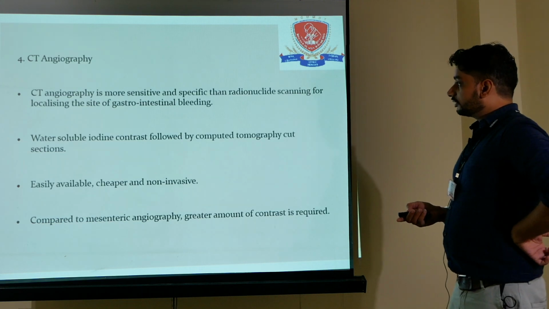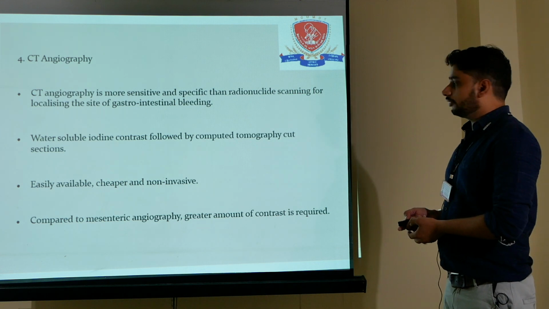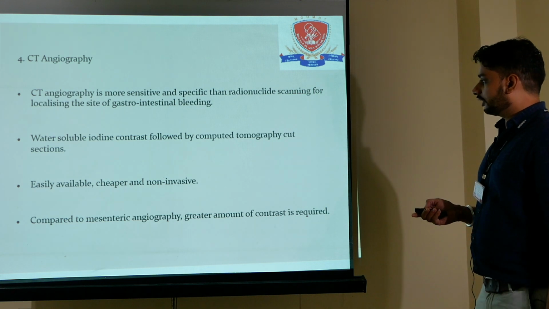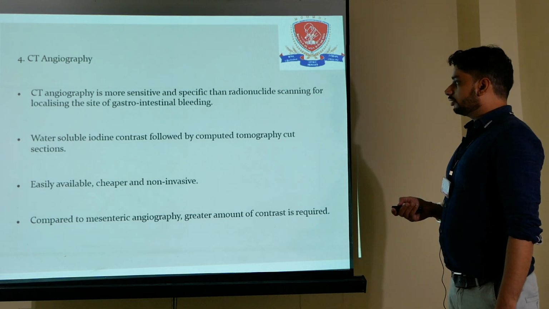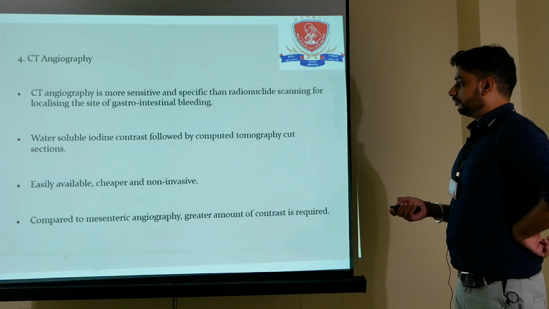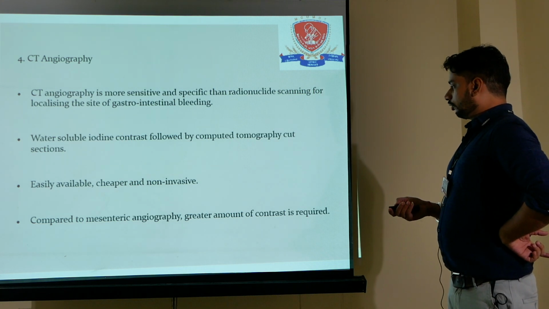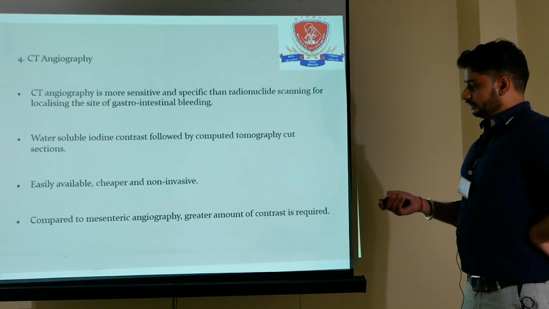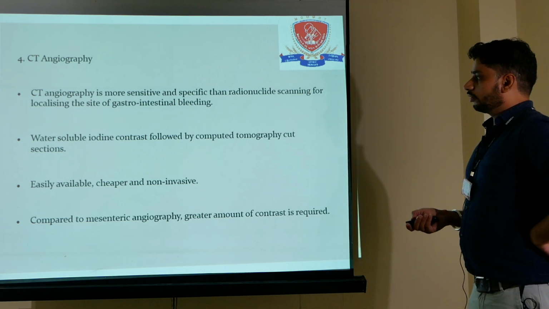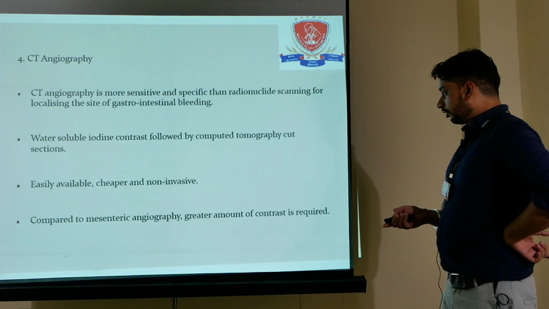Then the fourth modality is the CT angiography. CT angiography is more sensitive and specific than radionuclide scanning for localizing the site of GI bleeding. In CT angiography, we will use water soluble iodine contrast followed by computed tomographic cut sections. It is very important because it is easily available, cheaper and a non-invasive technique. Compared to mesenteric angiography, a greater amount of contrast is required.